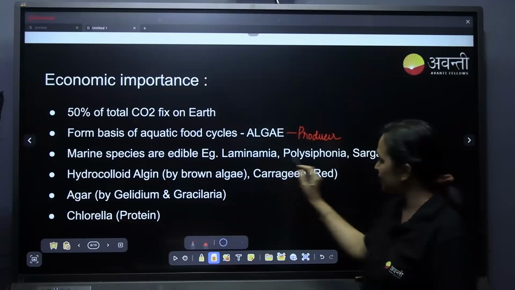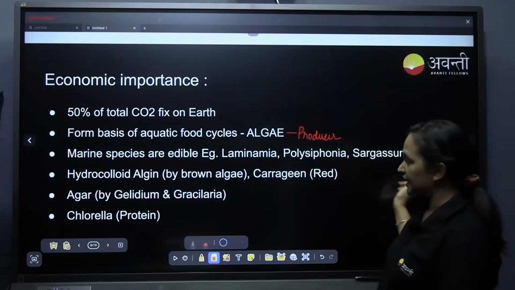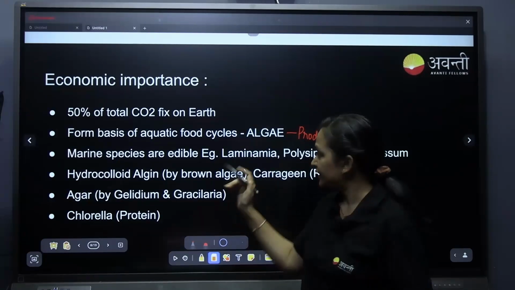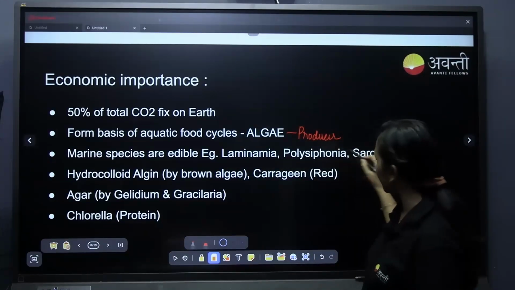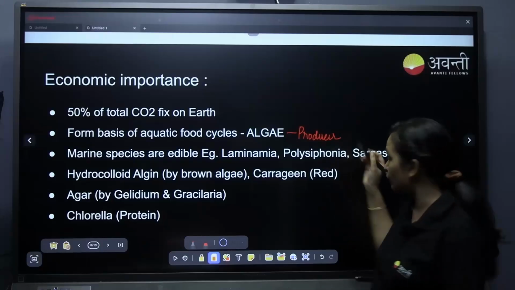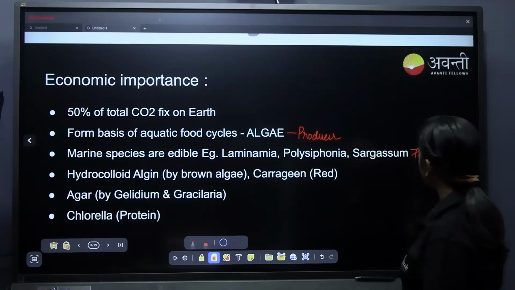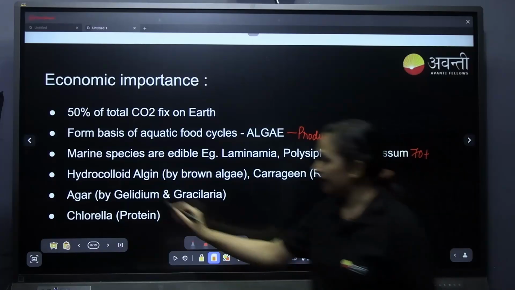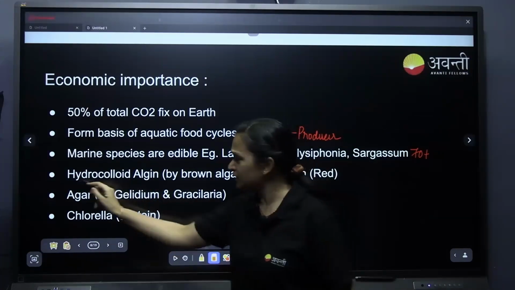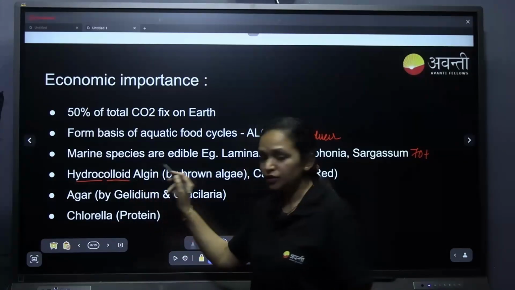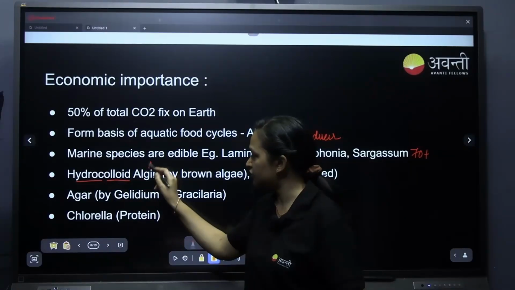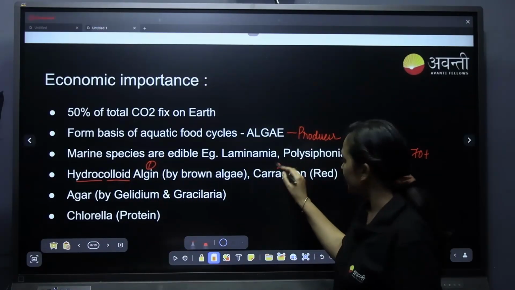Examples are Laminaria, Polysiphonia and Sargassum. Laminaria has this frond, a leaf-like structure, that can be edible. Polysiphonia can be edible, Sargassum can be edible, and more than 70 species of algae can be edible. And hydrocolloids. Hydro means water. It is water loving, okay, hydrocolloid. That one is algin and another one is carrageen.